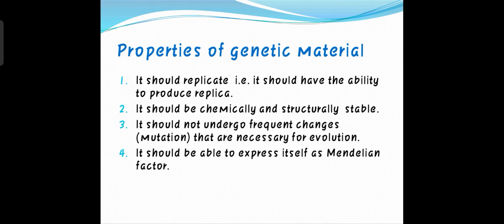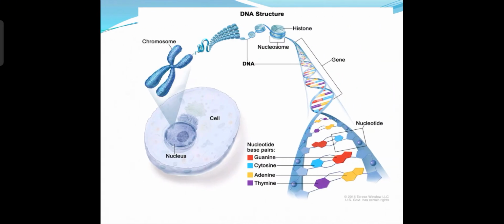So now the next one. So here, see, the round structure is the cell, and inside the cell, that is the nucleus. And you know, all the DNAs, chromosomes, all these genetic materials are found inside the nucleus. So this one is the chromosome. Okay, that X-shaped structure is the chromosome, and all the chromosomes contain some chromatin network.